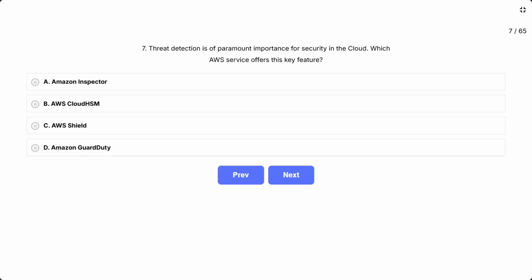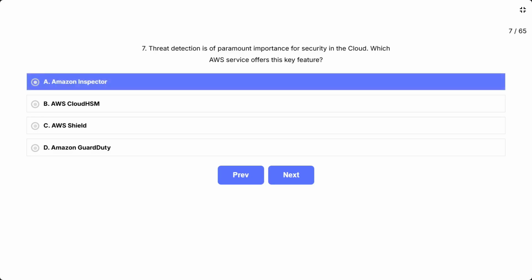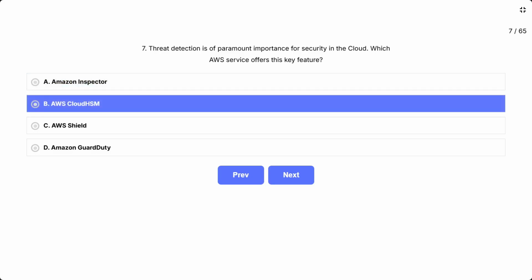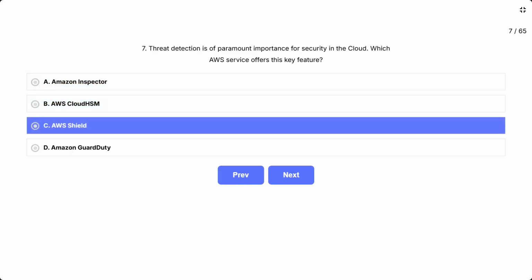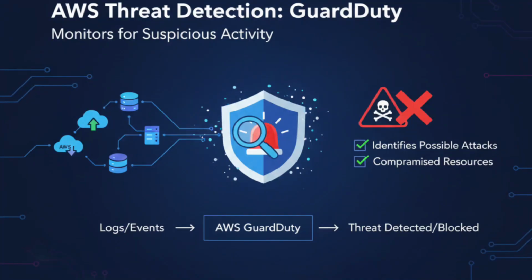Question 7. Threat detection is of paramount importance for security in the cloud. Which AWS service offers this key feature? The options are A. Amazon Inspector, B. AWS CloudHSM, C. AWS Shield, D. Amazon GuardDuty. This question is asking which AWS service is mainly focused on detecting threats and suspicious activity in your AWS accounts and workloads. Think about a service that monitors logs and events to identify possible attacks or compromised resources.